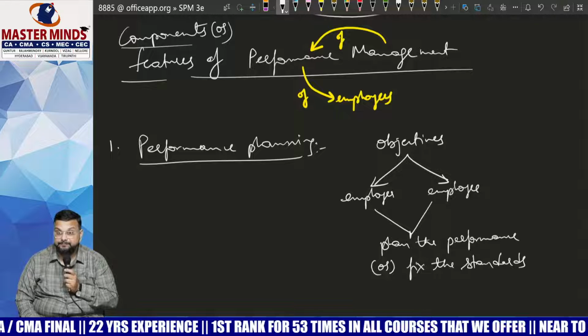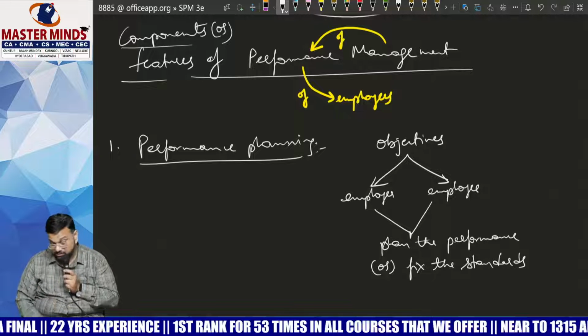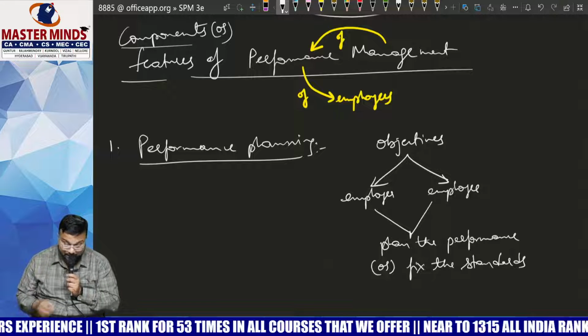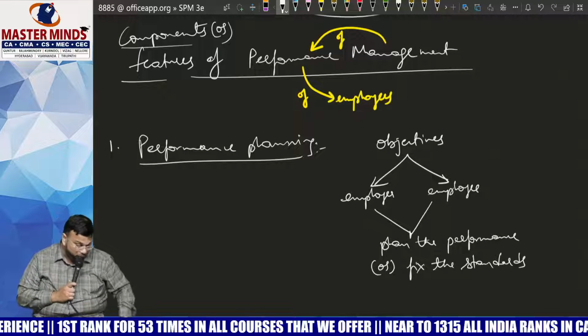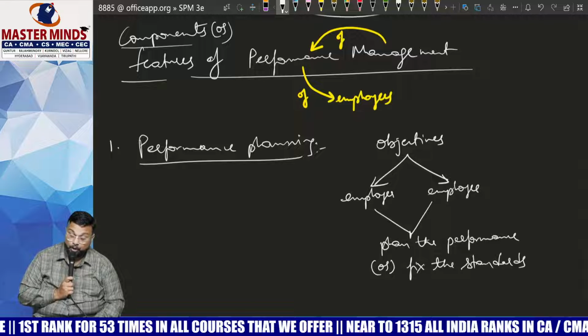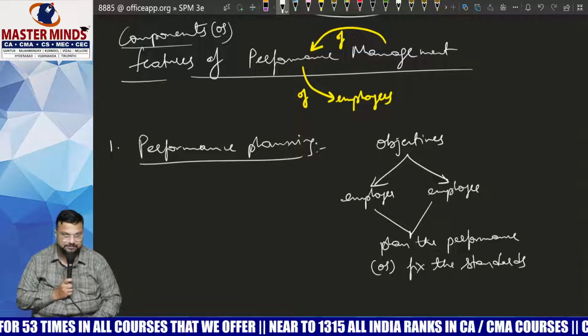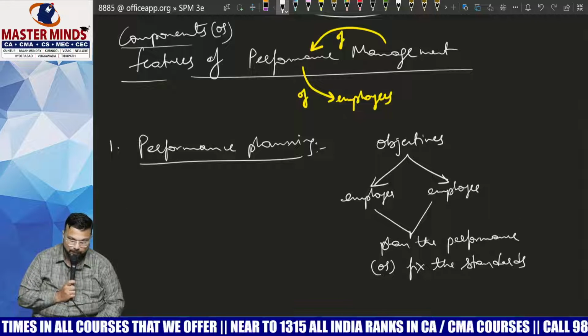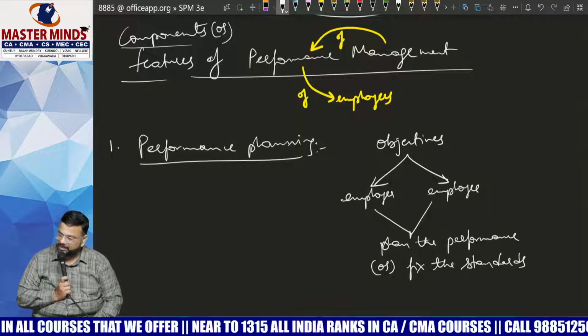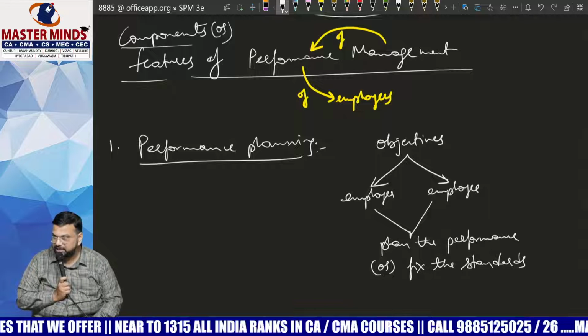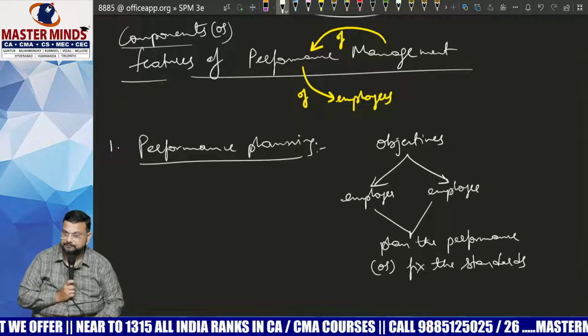Now you may ask, while fixing the standards, why does the employer have to sit with the employee? Because who is going to do the work? So employees know what is realistic, what is unrealistic. For example, before the start of each final session, Prakash sir sits with us in deciding allotted hours.